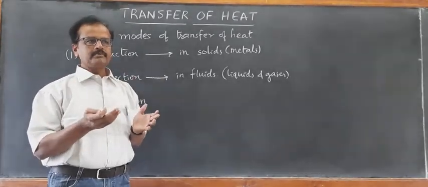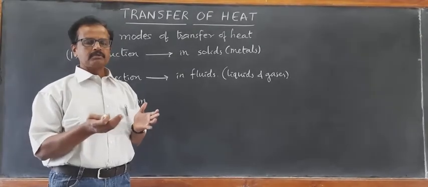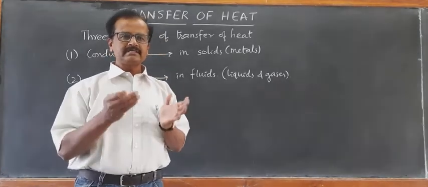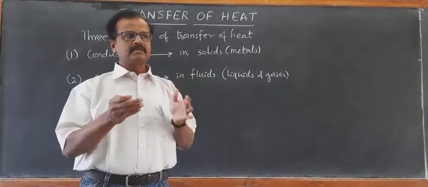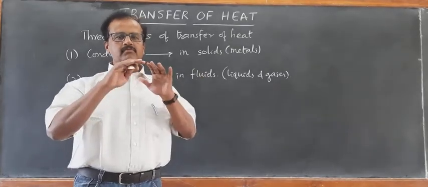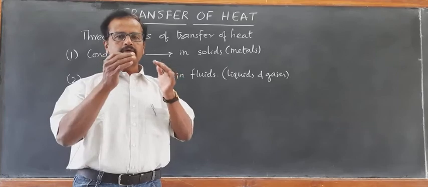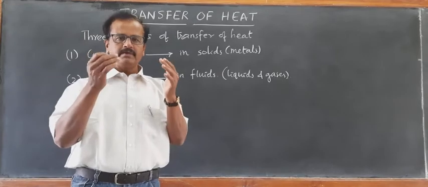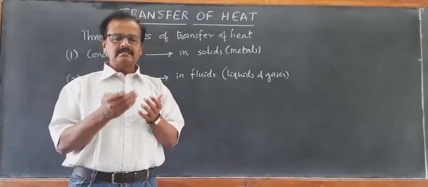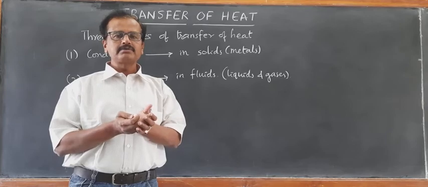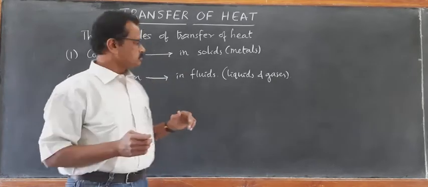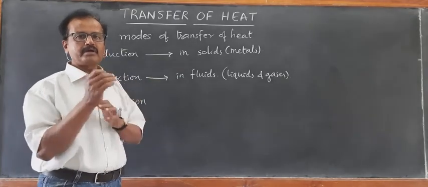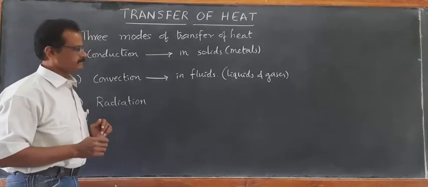The hot layer exactly at the bottom, the hot molecules, after becoming hot, become less dense and they rise. They rise to the top layer, and thus they move from hotter end to the colder end. At the top layer, the molecules are still cold and they are heavy. Being heavy, they move down. As a result, you will find the movement of molecules from hot end to the cold end. So that kind of transfer of heat, which takes place by actual movement of molecules from hot end to the cold end, is called convection.